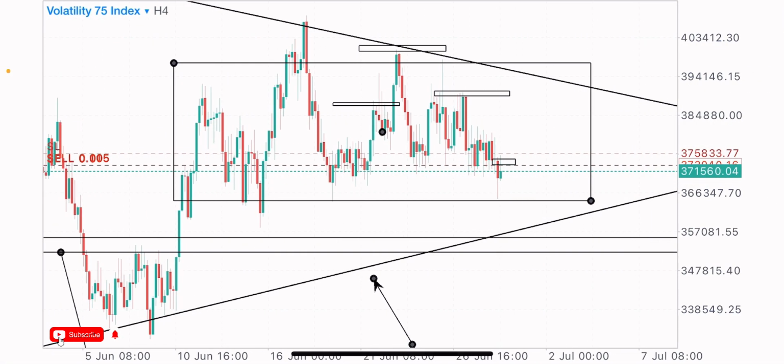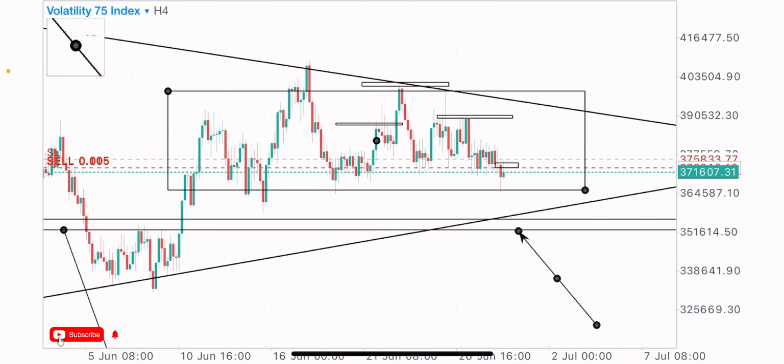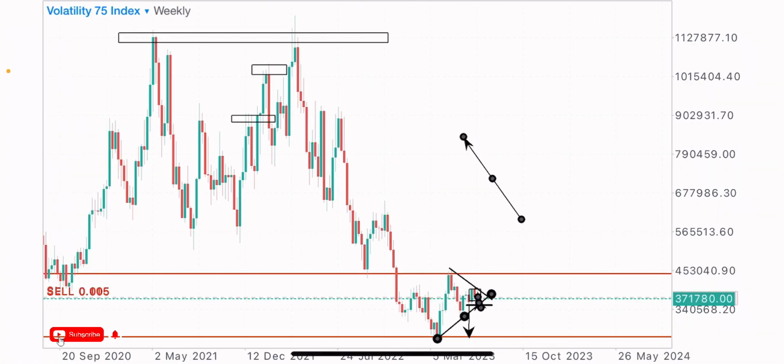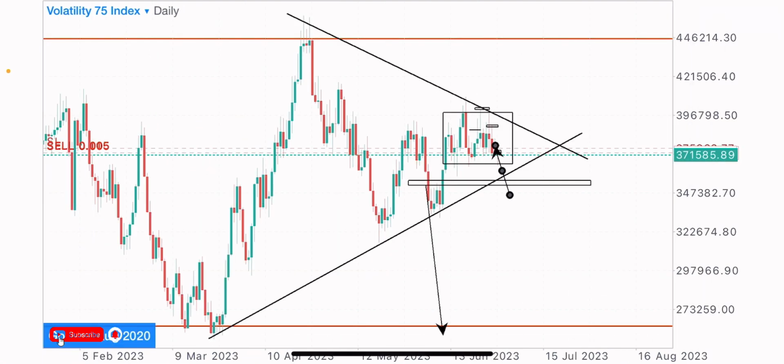The market has been in this range, so we expect a massive breakout of this our range in the coming days and hours on V Central Index. Long-term sales expected, because I've seen the structure, I've seen the market formation, I've seen the weekly time frame overall market direction, I've seen the daily time frame structures and zones. So we're expecting the market to give us a sell-off in the coming days.